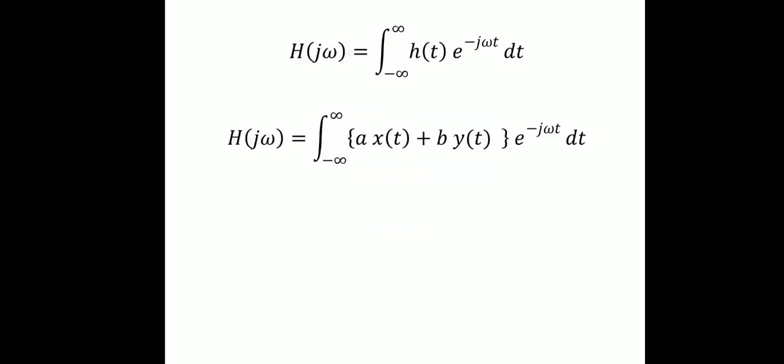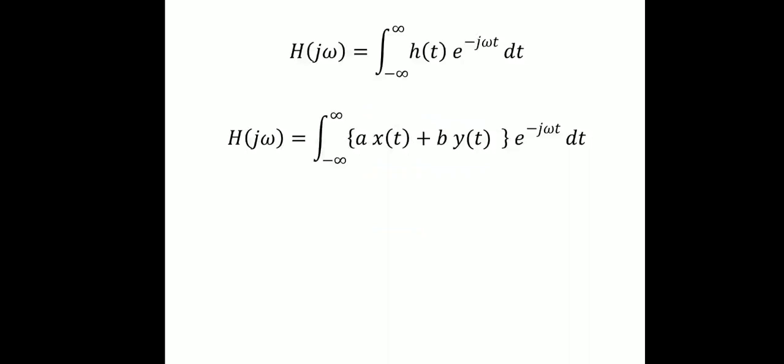Substitute h of t in the integral equation. After substituting h of t, the integral equation looks like h of j omega equal to the integral t from minus infinity to plus infinity of a times x of t plus b times y of t, times e power minus j omega t dt.